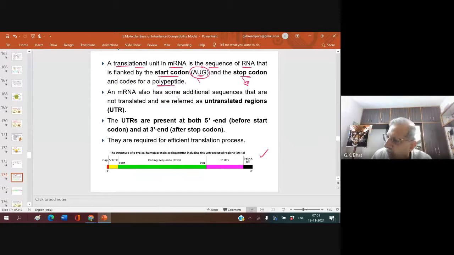Stop codon codes for what type of amino acid? No amino acids. Very good. So, an mRNA also has some additional sequences.